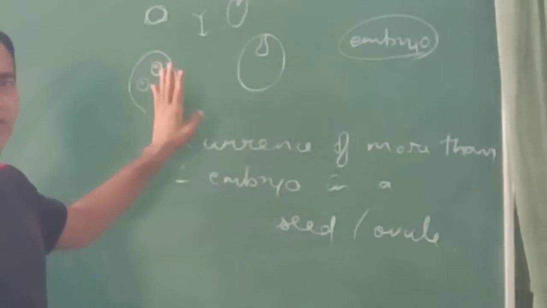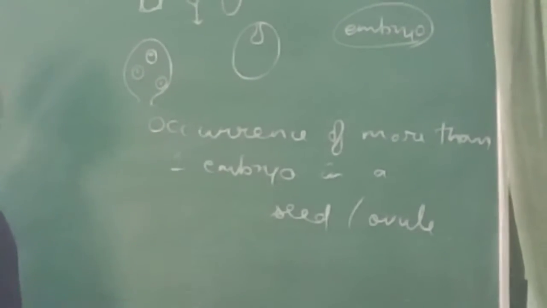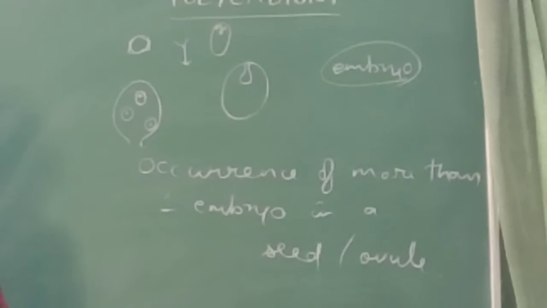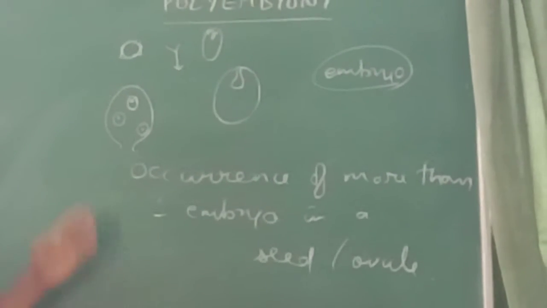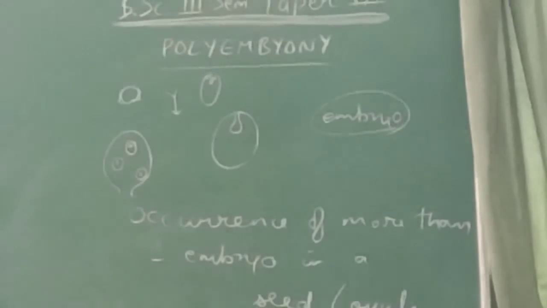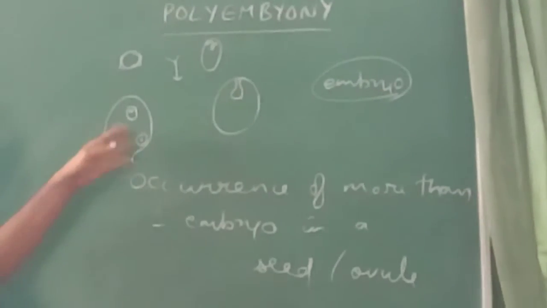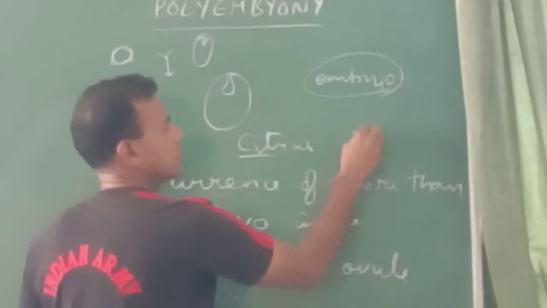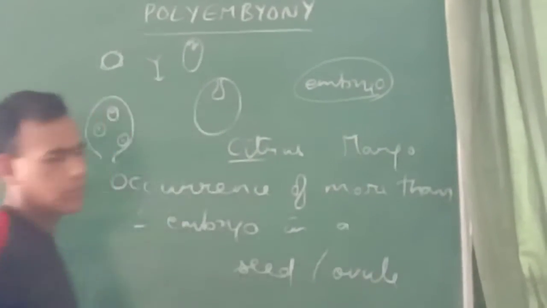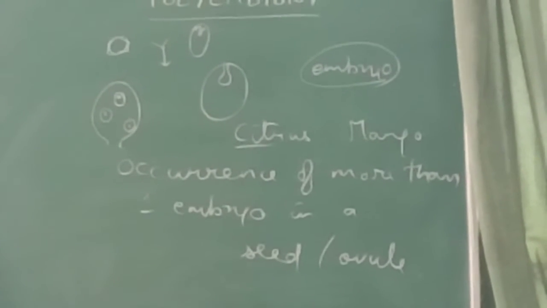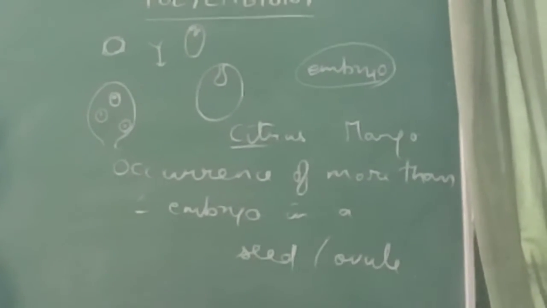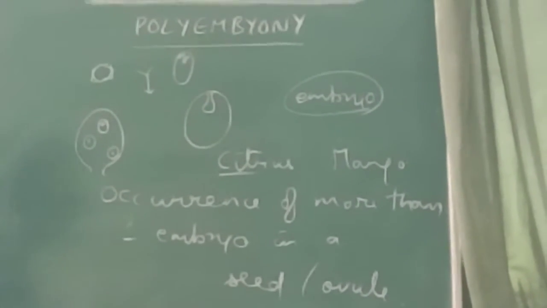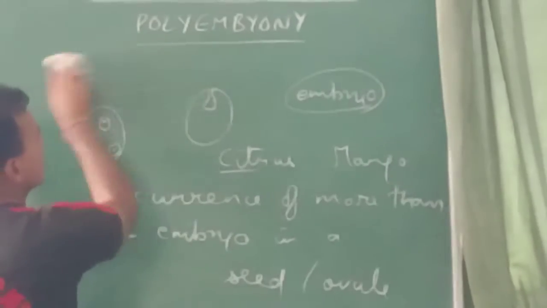Normally found as an abnormality, because these additional embryos normally do not survive. Either they survive only in the initial stages or they degenerate in the later stages. This condition is very common in citrus and mango. There are so many reasons for this polyembryony. Some of them we will discuss in this lecture.